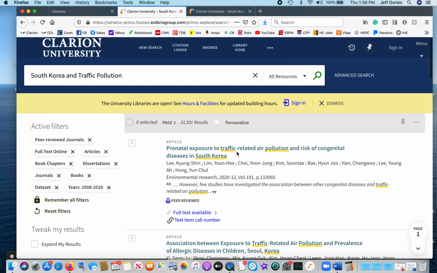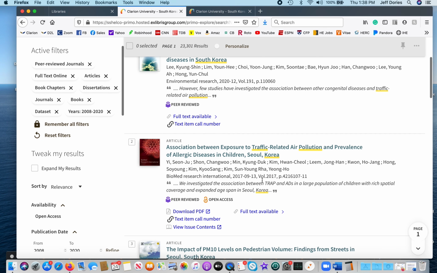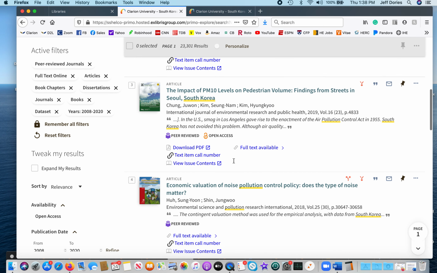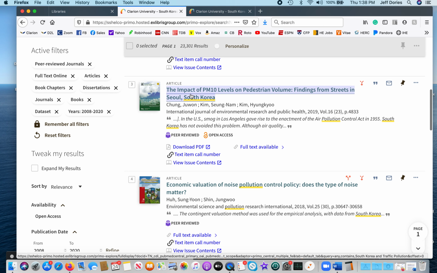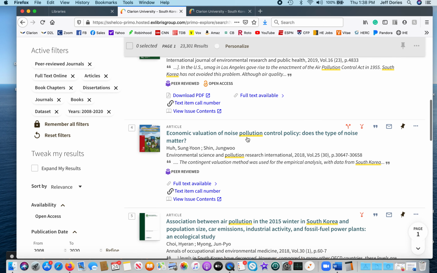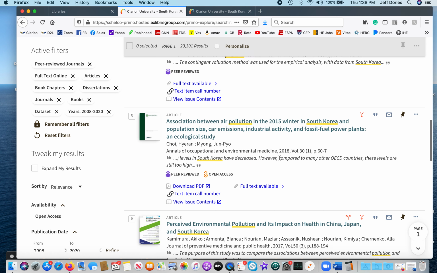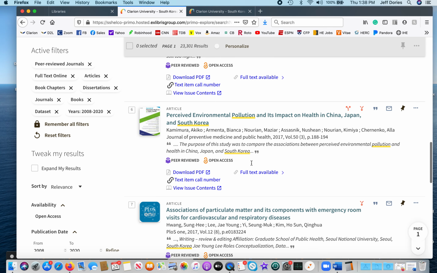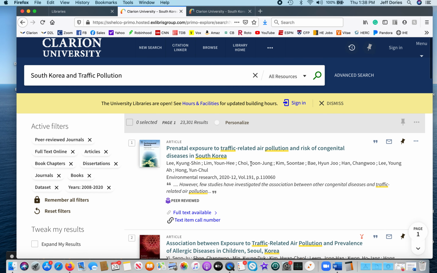Okay, so I think this is one we saw before. Here's another one connected to allergies. I think that might have some help. Noise pollution, I don't know that that fits, but could. We saw that one before. Yeah, so hopefully this gives you some ideas here. I feel like there's quite a bit here, so maybe you're too married to a specific idea and just need to be flexible with which way it goes.